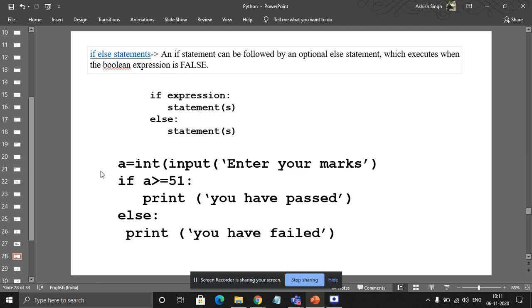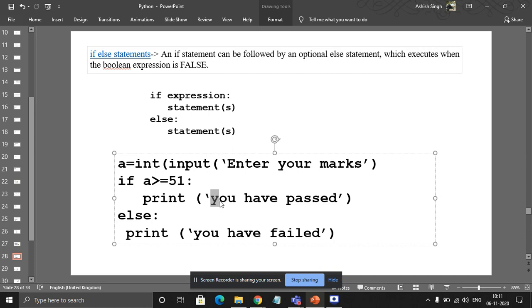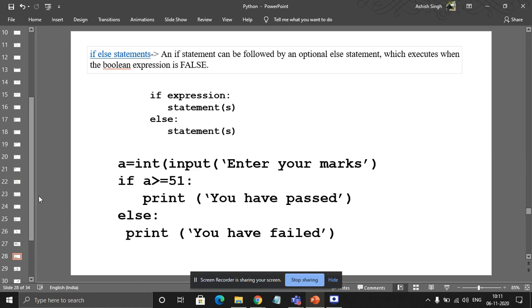One thing you have to pay attention to is that colon, because I can understand that sometimes you may forget to give a colon sign. If you are habitual with the QBasic method, then sometimes you may forget to give it. But that is not an issue. You just have to pay attention that with the if statement and else statement, we have to mention a colon. Any question, or is that clear? Everything is clear to you?